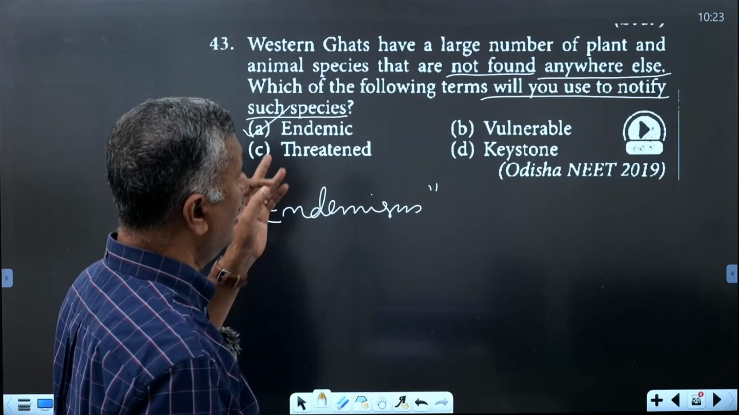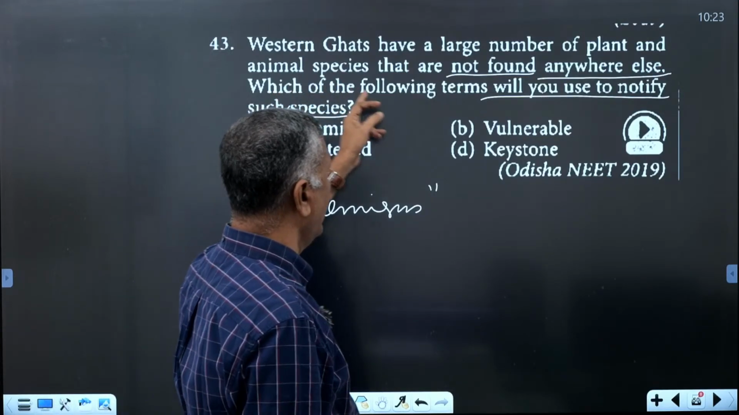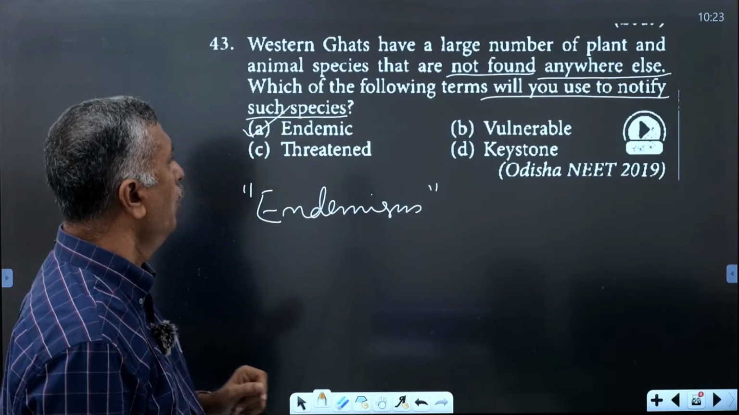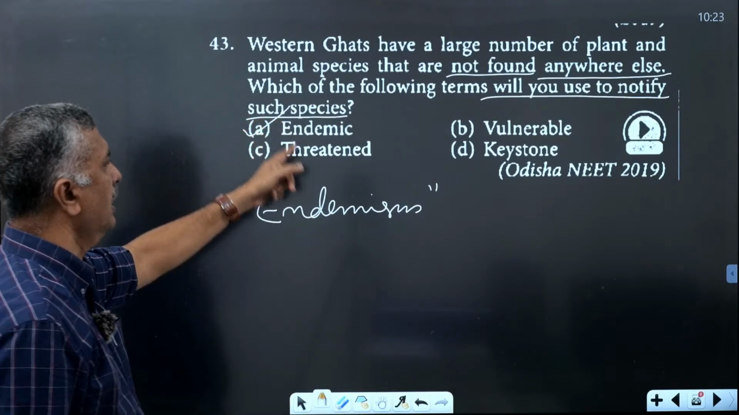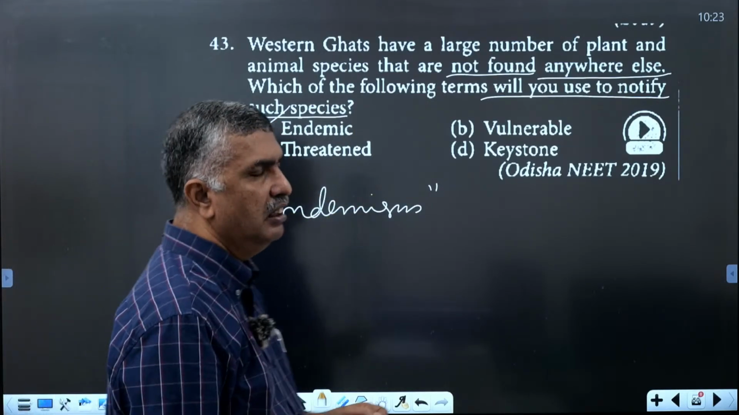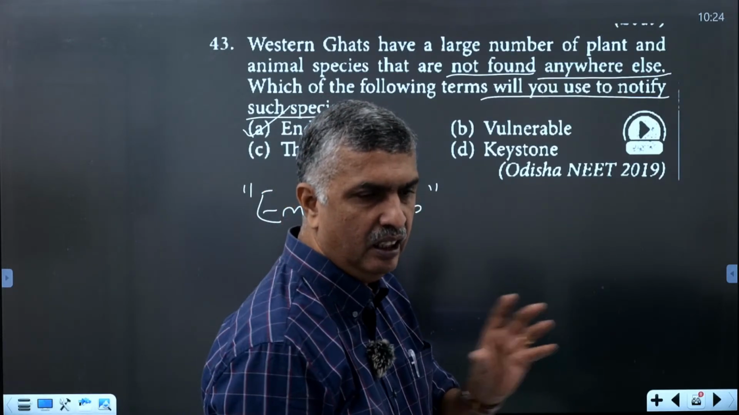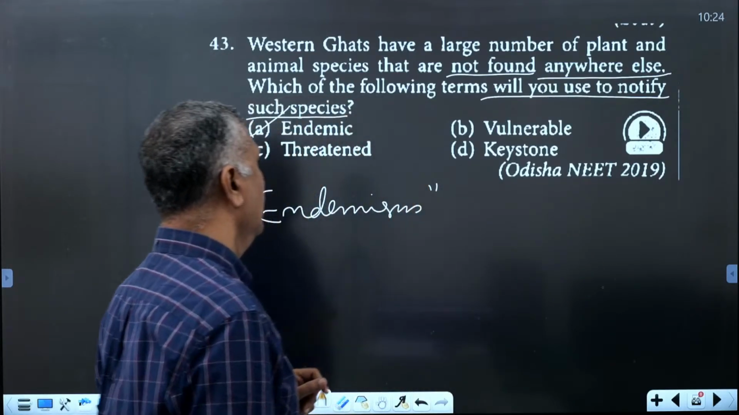Western Ghats have a large number of plants and animals that are not found anywhere else, and which of the following terms will you use to notify such a species? That is called endemic species, endemism, localized in special regions and nowhere else to be seen.